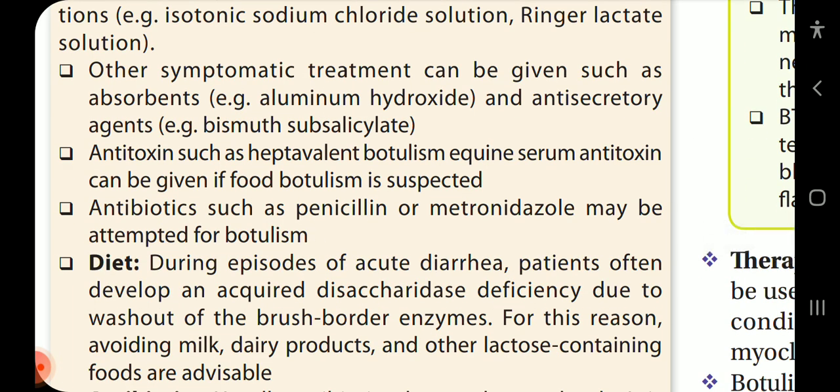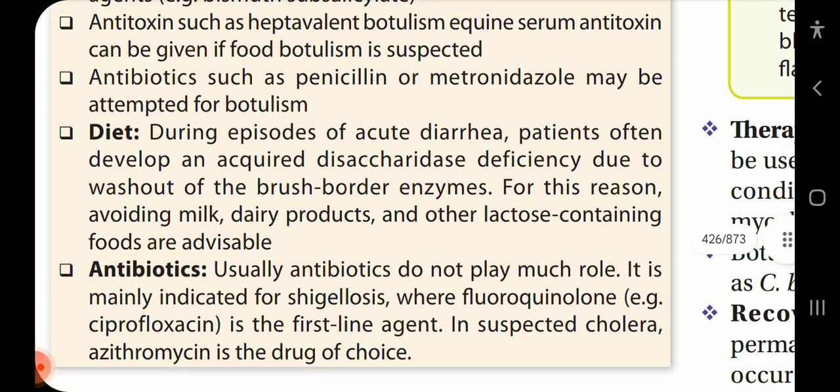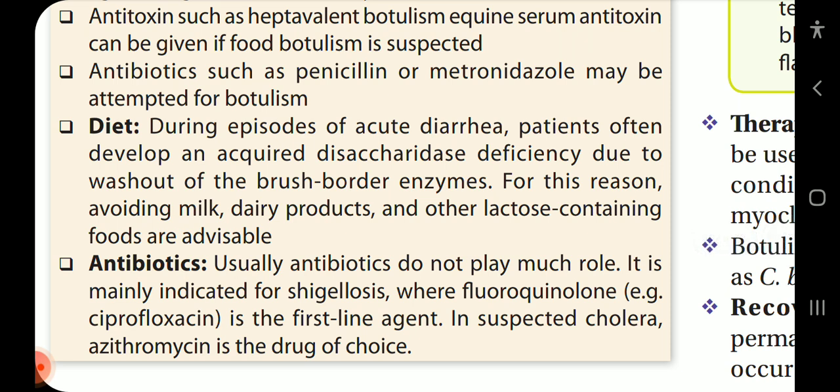Antitoxins such as heptavalent botulism equine serum antitoxin can be given if food botulism is suspected. Antibiotics such as penicillin or metronidazole may be attempted for botulism. Diet. During episodes of acute diarrhea, patients often develop an acquired disaccharidase deficiency due to washout of brush-bordered enzymes. For this reason, avoiding milk, dairy products, or other lactose-containing foods is advisable.